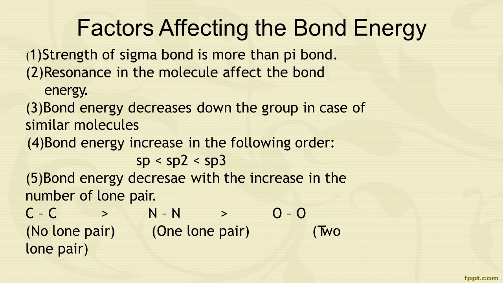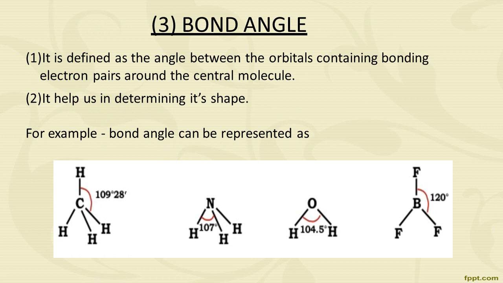And the last topic is bond angle, which is defined as the angle between the orbitals containing bonding electron pairs around the central atom, which helps us in determining its shape.